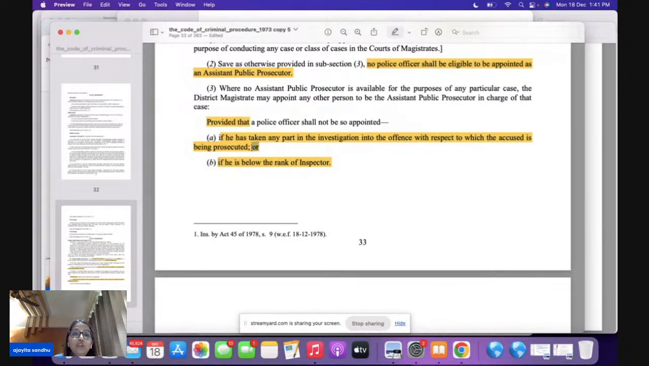The word used is 'or', it is not 'and'. That means either of the two. Please remember this particular proviso, very important. At times, a direct question is asked from this particular area only.